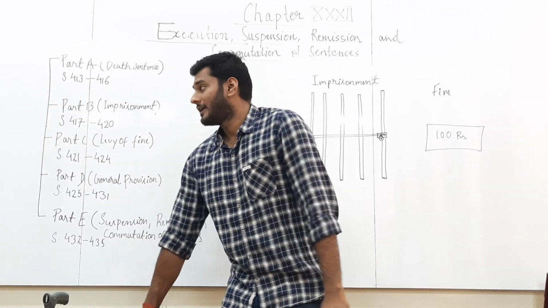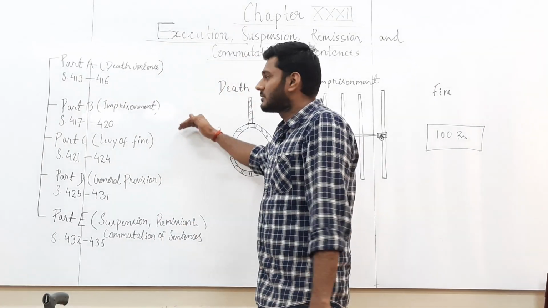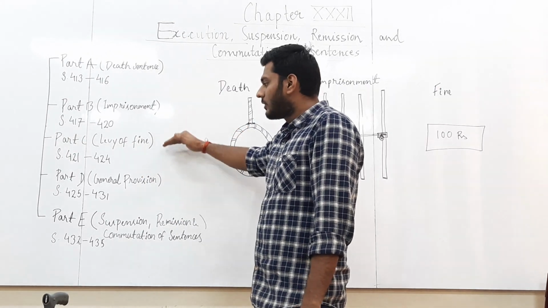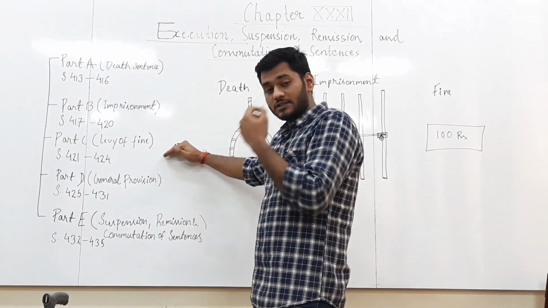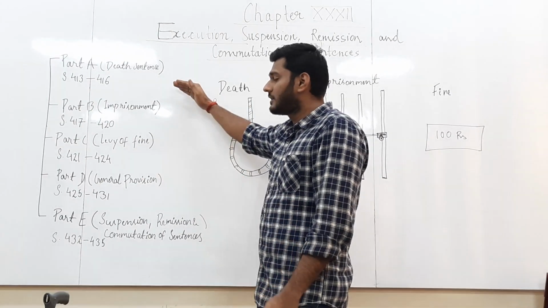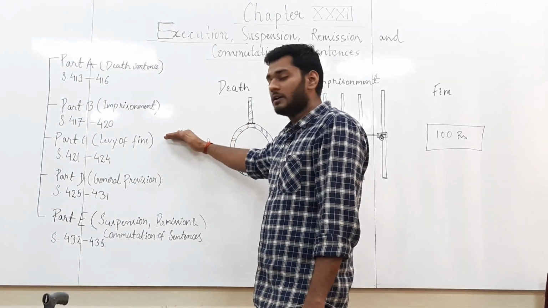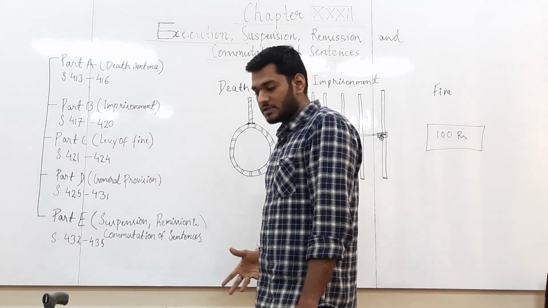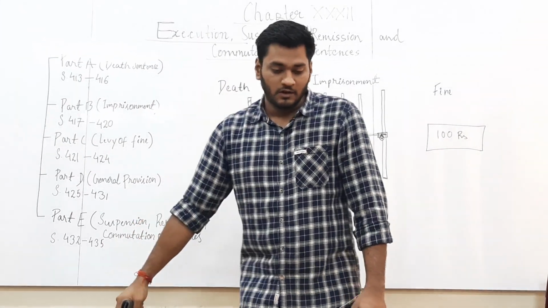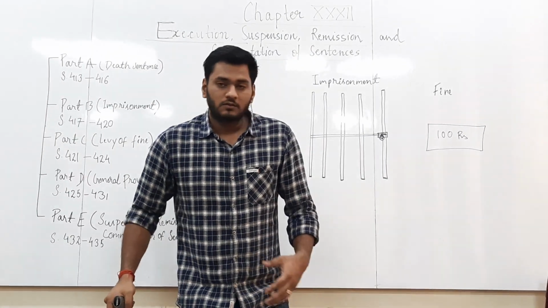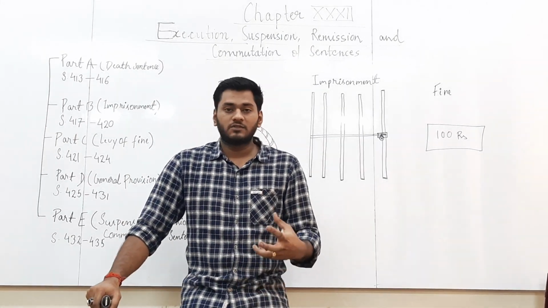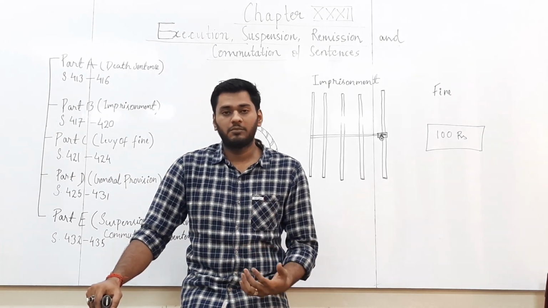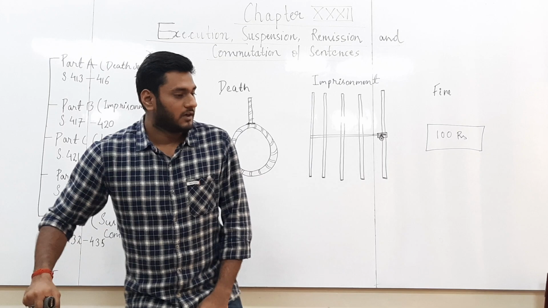This chapter has been divided into 5 parts. First part talks about execution of death sentences, second about imprisonment, third about levy of fine. So it talks about execution of 3 types of sentences: death, imprisonment and levy of fine. Part D is the general provision, and part E is about suspension, remission and commutation. I will not take this chapter section wise, rather I'll just tell you some important points which are relevant in this chapter. So let's start with death sentence.